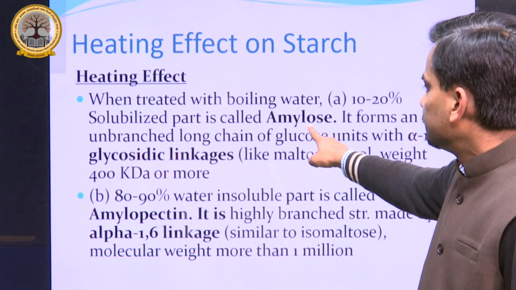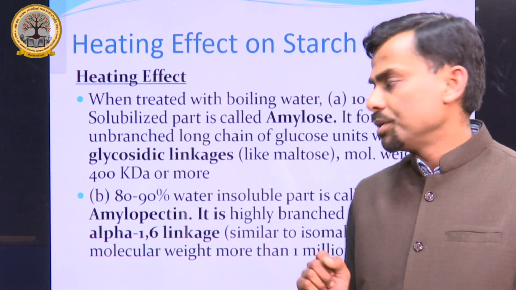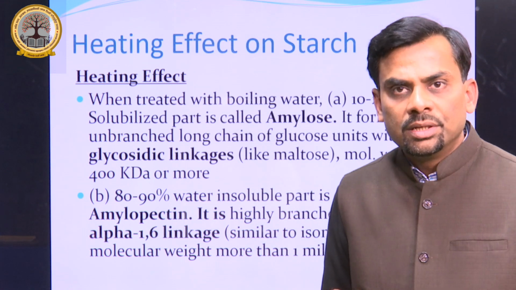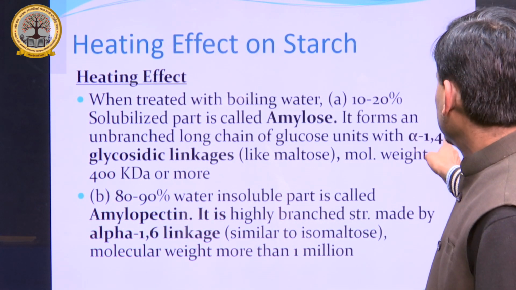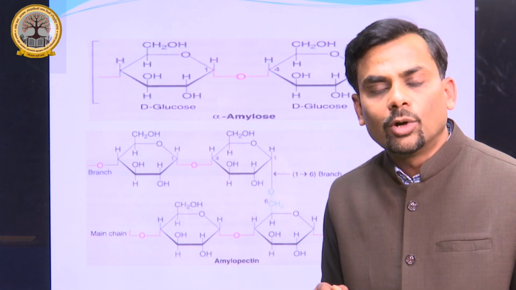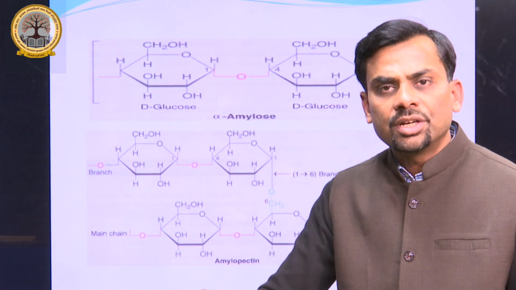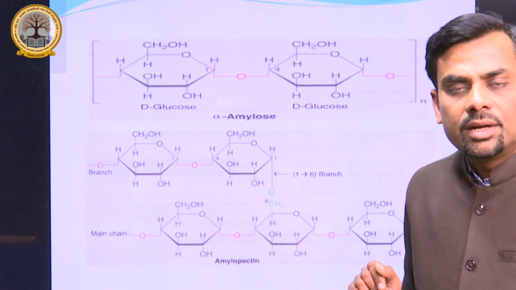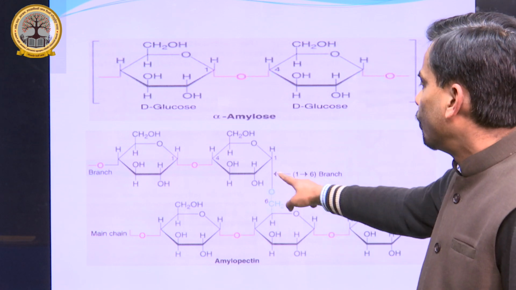The first part is 10 to 20%, a lower concentration in comparison to the second part, amylopectin, which is 80 to 90% when starch is boiled. These are the differences between the two parts obtained from boiling starch. One part is alpha amylose, which has a linear chain with alpha 1,4 linkage, while the second part is amylopectin, a branched chain structure because of the glycosidic linkage alpha 1,6.